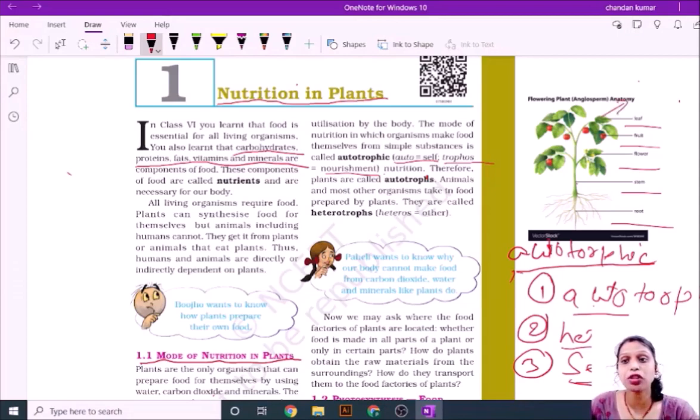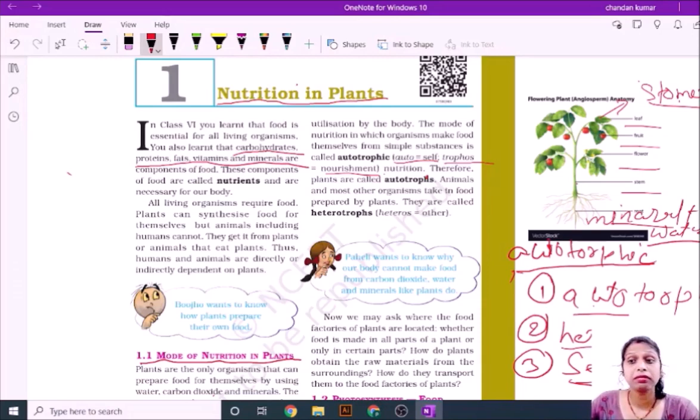The leaf has small pores, and their name is stomata. Stomata absorb carbon dioxide from the air. The root absorbs minerals and water from the soil and gives them to the parts of the plant.